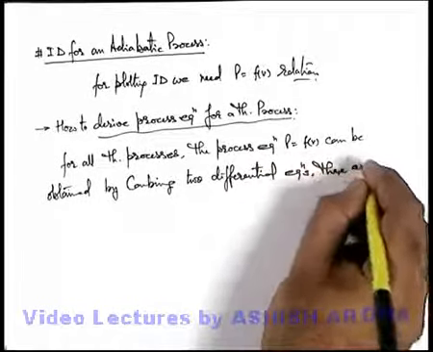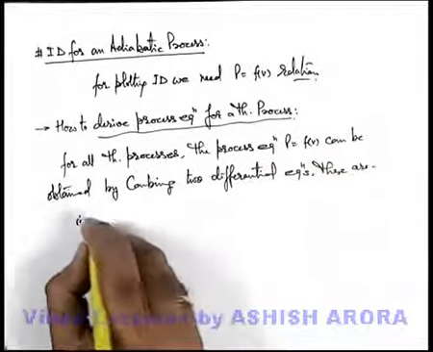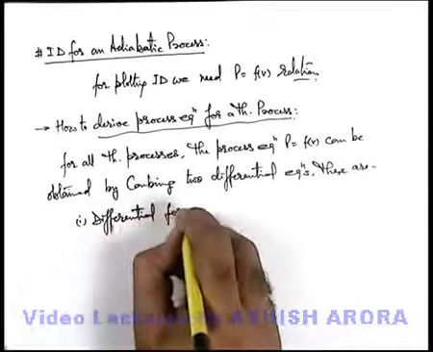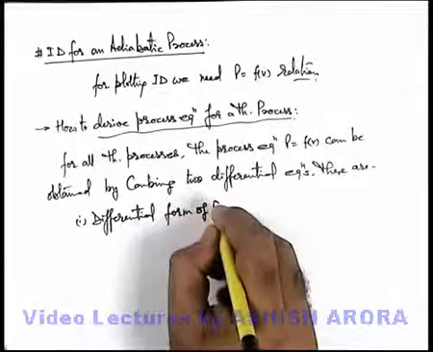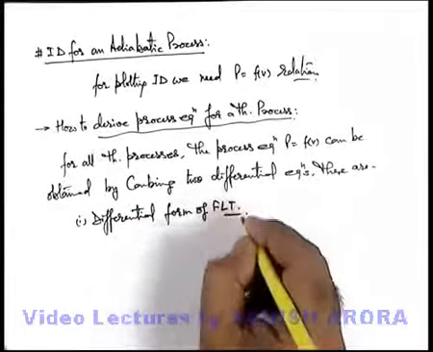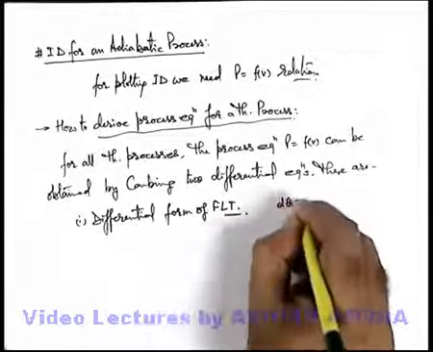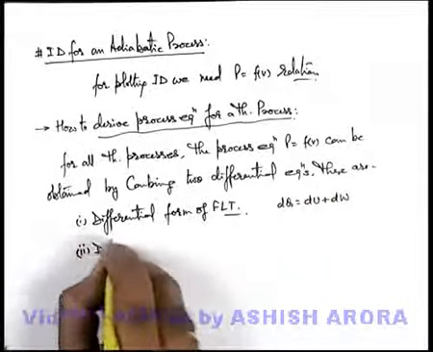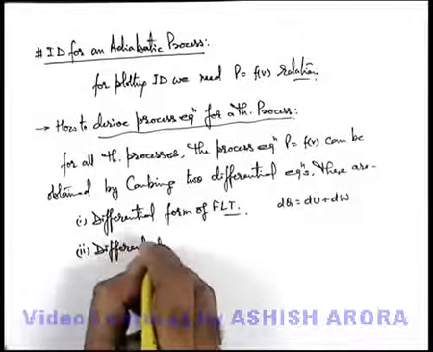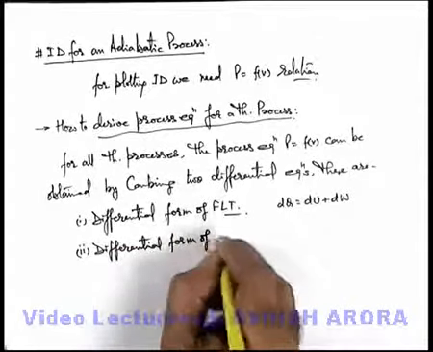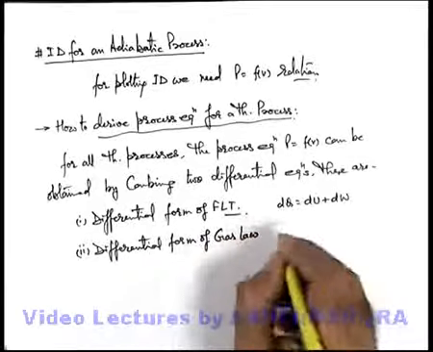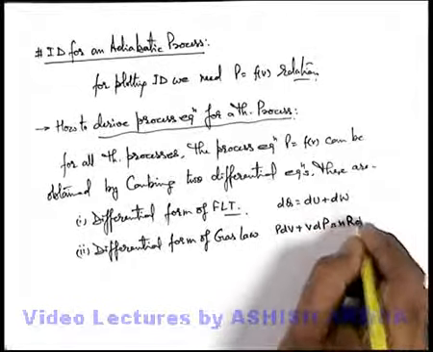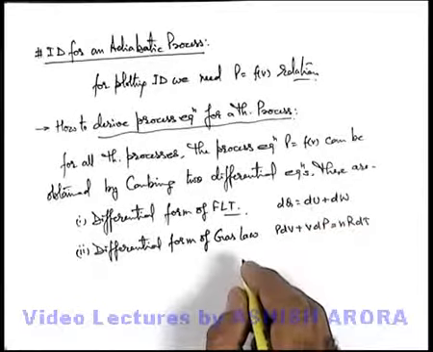These are the first equation, the differential form of the first law of thermodynamics, which is written as dQ = dU + dW, and the second is the differential form of the ideal gas law, which is written as PdV + VdP = nRdT. This we already studied in previous articles of the same topic.